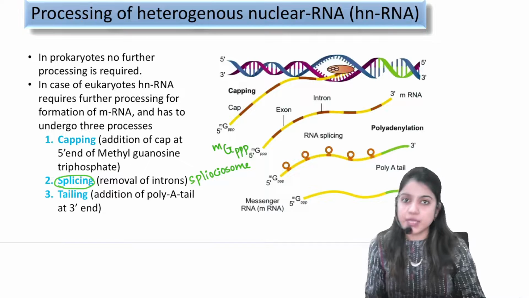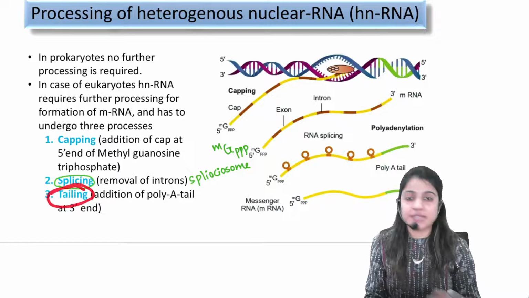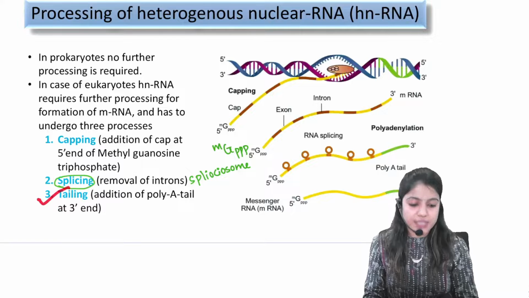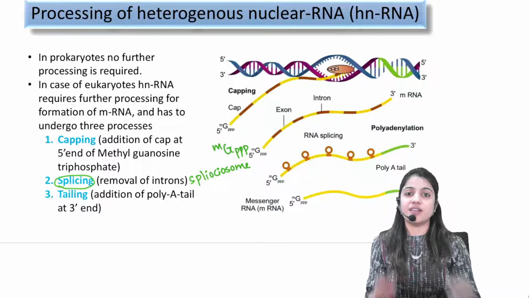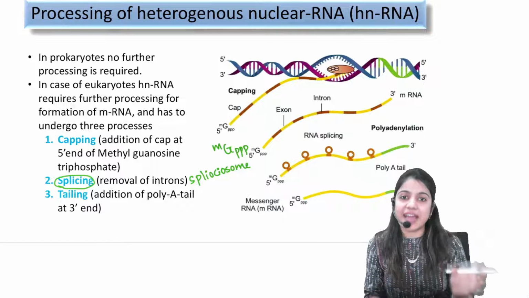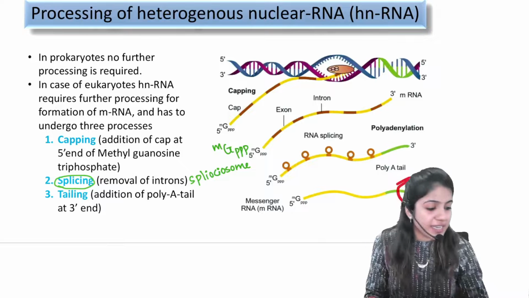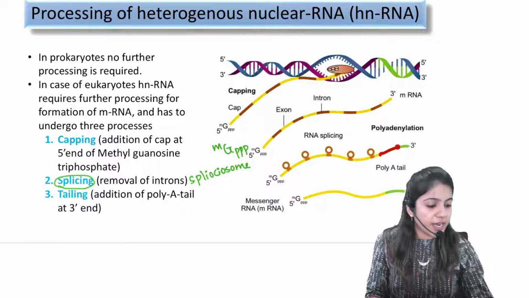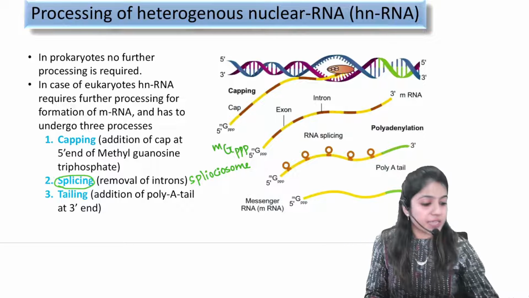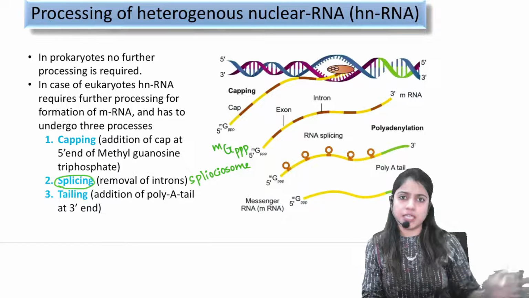Coming to the third process called tailing. What does tailing mean? Where is the tail present? At the end. So we need to add a tail at the last position of RNA, that is at the 3 prime end. So here at the 3 prime end, a long tail is being added. This tail is of long adenylated residues, continuous AAA sequences.